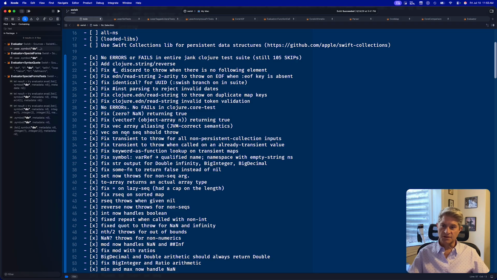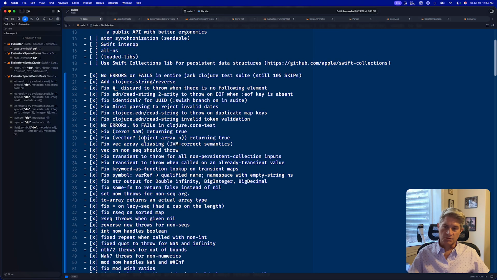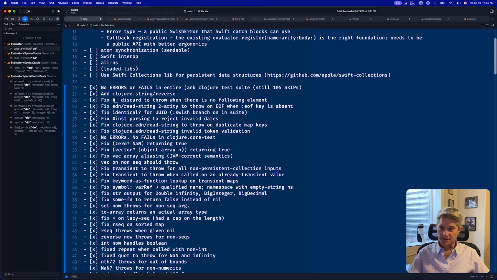vec on a non-sequence should throw. Fixed vec array aliasing. Now it follows the JVM. Fixed the vector? function returning true for an object array, so now an object array is considered a vector. Fixed zero? on NaN. As I said before, we have no errors and no fails in the Clojure core tests and all of the Jank tests now. Fixed clojure.edn read-string to throw when given invalid tokens.